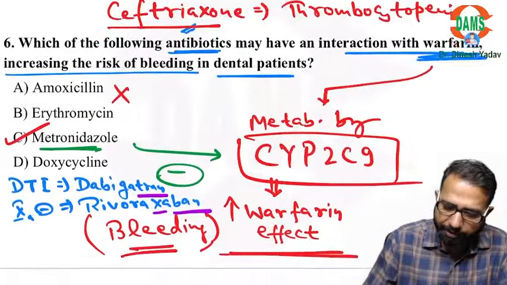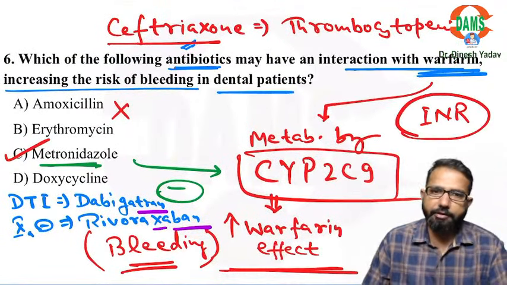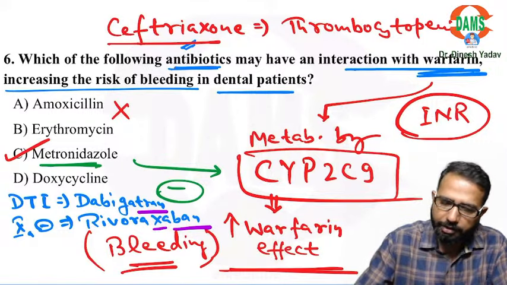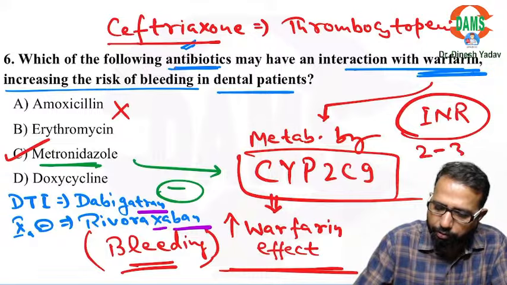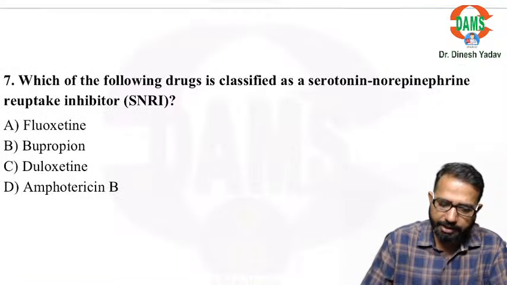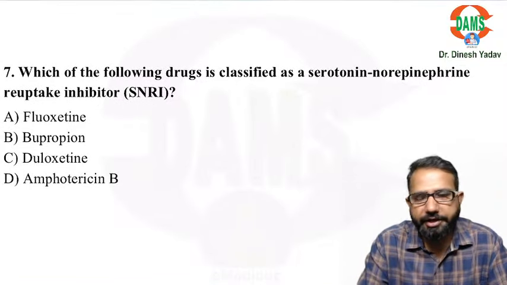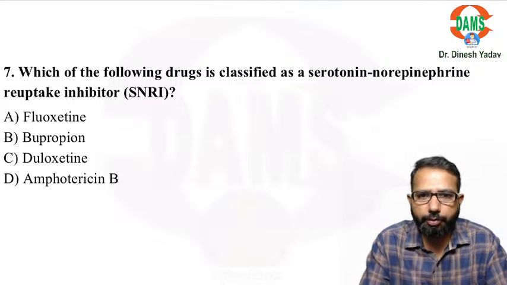INR monitoring is required, so you need to adjust the INR. You know what is the value of INR with warfarin? What is the value of INR with the warfarin? So it should be maintained between 2 to 3. And it is the vitamin K epoxide reductase enzyme inhibitor. Vitamin K is the antidote for warfarin.